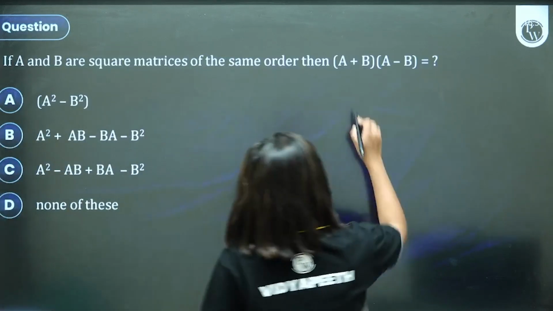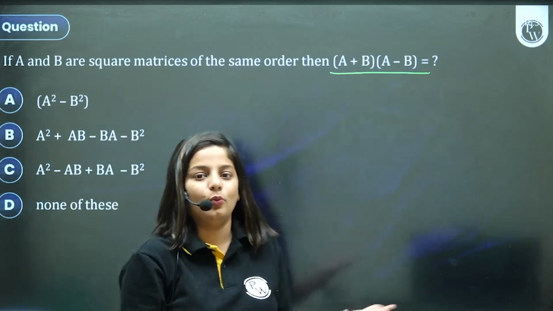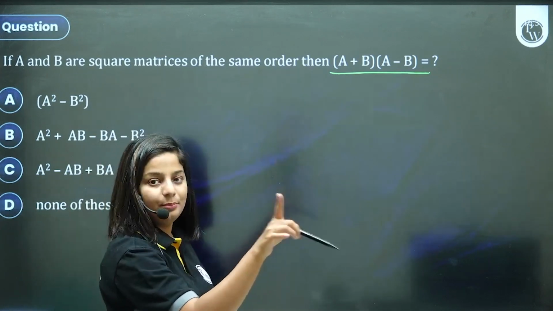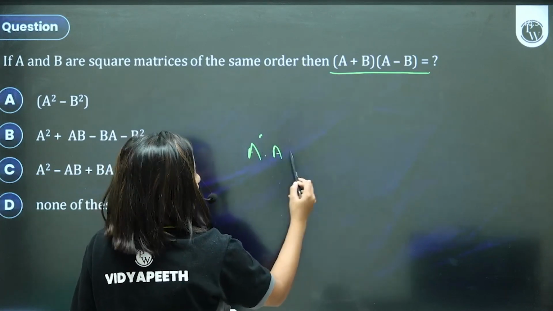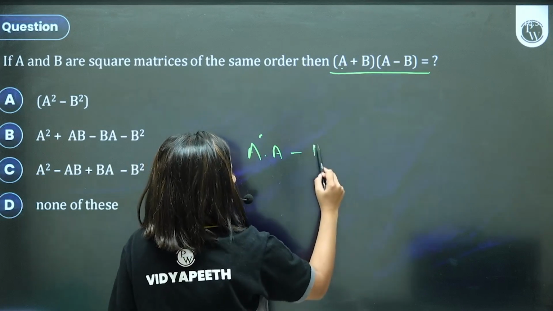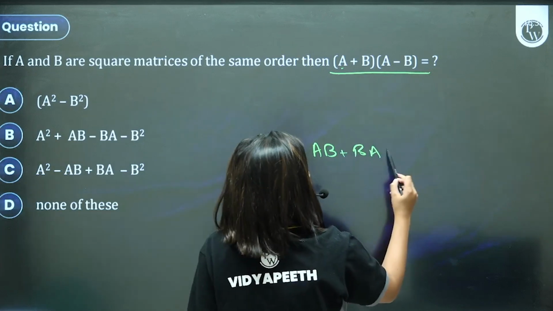Let's go ahead a little. A plus B into A minus B, if A and B are square matrices, will be equal to what? Children, it's not your number. It will not be A square minus B square. It's going to be A into A, A square, A into minus B, minus AB, B into A, plus BA, and B into minus B, minus B square.